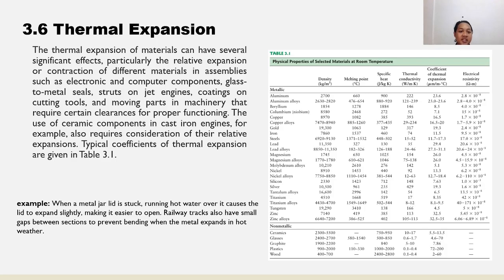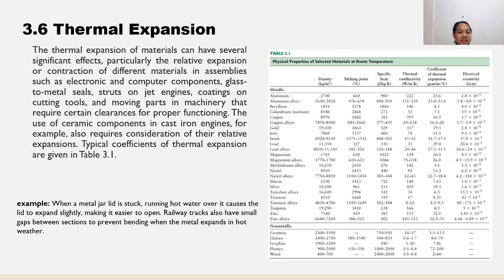Next is thermal expansion. The thermal expansion of materials can have several significant effects, particularly the relative expansion or contraction of different materials in assemblies such as electronic and computer components.